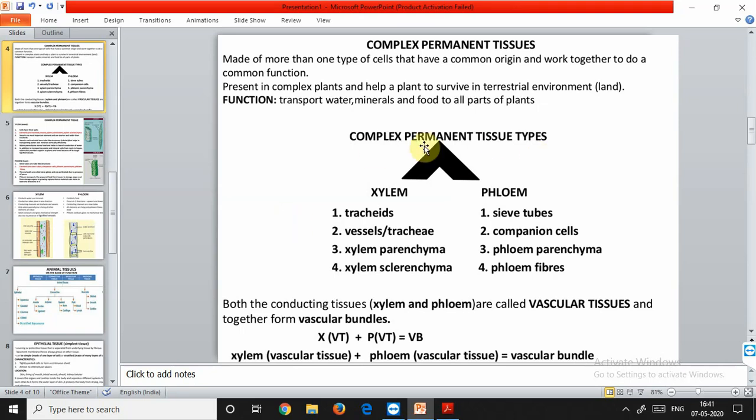So the basic complex permanent tissues are xylem, also called wood, as well as phloem. Phloem is called bast. Xylem and phloem are both conducting tissues and are also known as vascular tissues. Together, both of them constitute the vascular bundles. So now we'll talk about the nature of xylem.